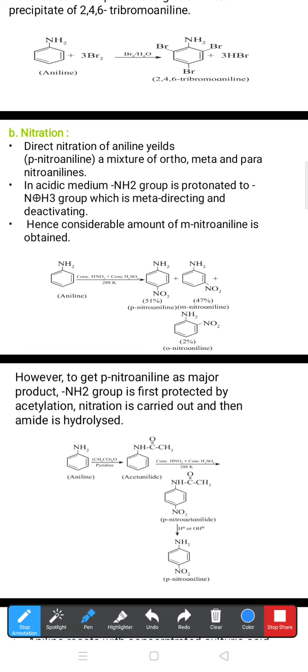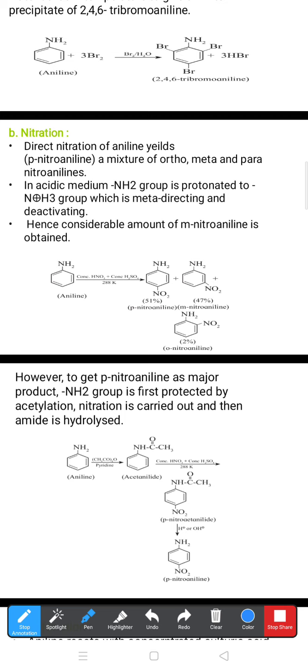But in case of acidic medium, the NH2 group is protonated, meaning it can be attacked by H plus ion. So it gives the NH3 plus group, the ammonium group, which is meta directing and deactivating. Meta directing means the meta position gives more stability. And deactivating means it remains passive at that site. That's why a considerable amount of m-nitroaniline can be obtained in this reaction. We'll see what percentage of each product comes.